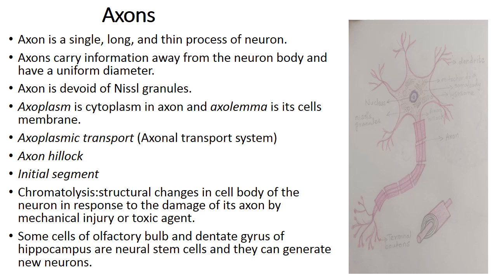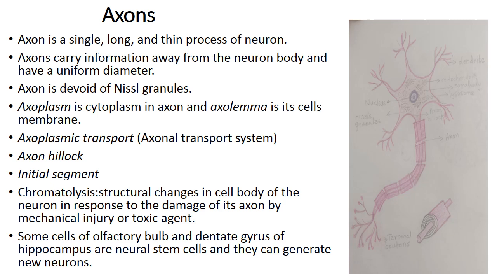So the axon hillock is the part of the soma that is devoid of Nissl's granules and it gives rise to the axon. Then just below the axon hillock, there is the initial segment. The initial unmyelinated part of the axon that lies between the axon hillock and the myelinated part of the axon is known as the initial segment. The significance of this segment is that the action potential is generated at the initial segment. Then we'll come to the clinical significance.